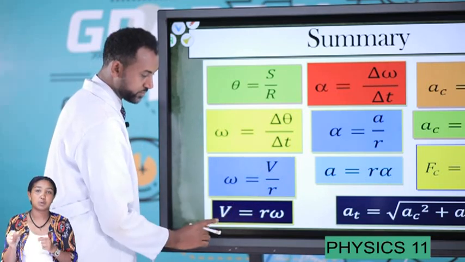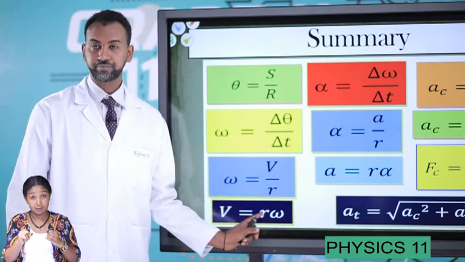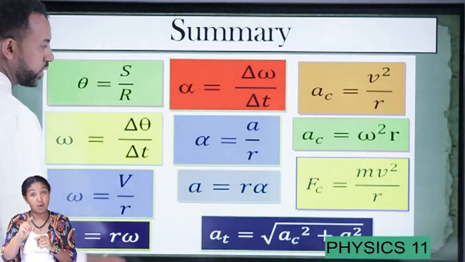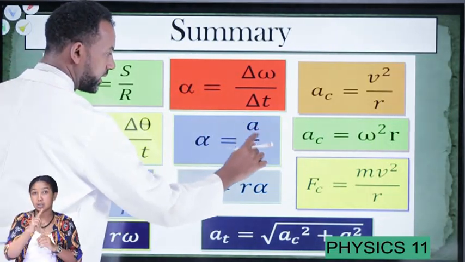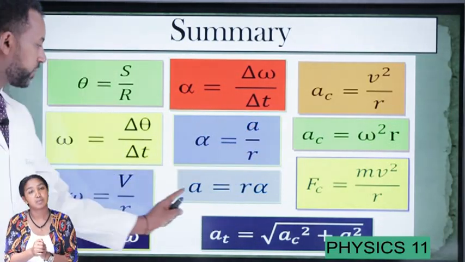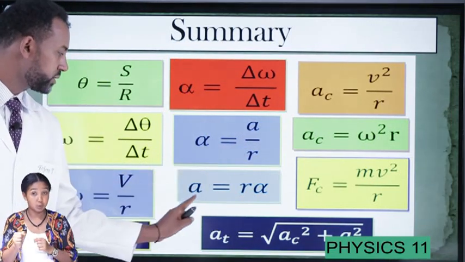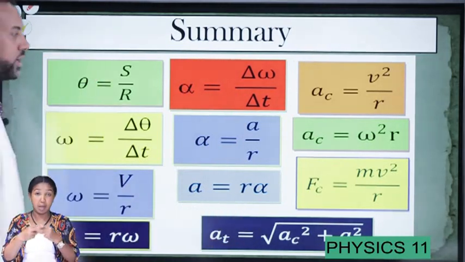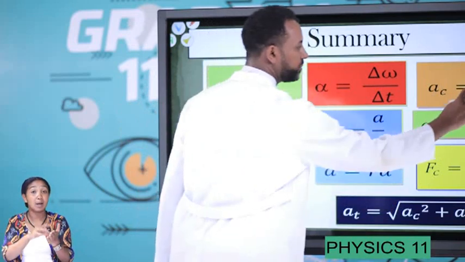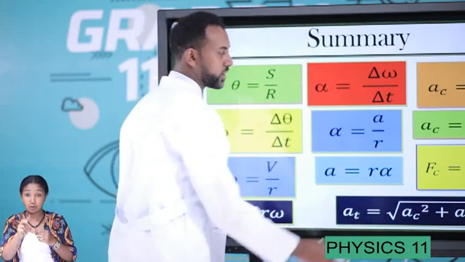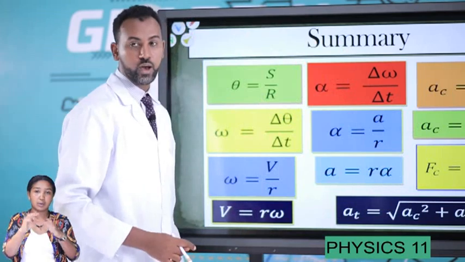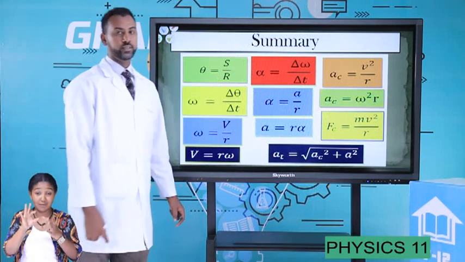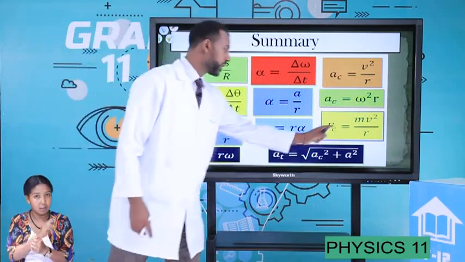And it's possible to crisscross this, and linear velocity can be defined as radius r times angular velocity. And again, for alpha or angular acceleration, it is tangential acceleration or linear acceleration over radius r. Here it's possible to crisscross: a linear or tangential acceleration is given as radius r times angular acceleration. Centripetal acceleration can be defined as tangential velocity squared over radius r. It's also possible to correlate using angular velocity as angular velocity squared times r. And we have also defined the centripetal force as mv squared over r.